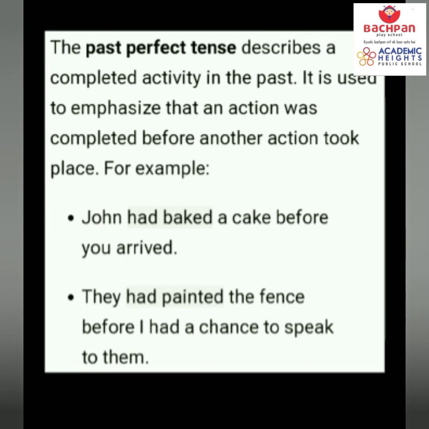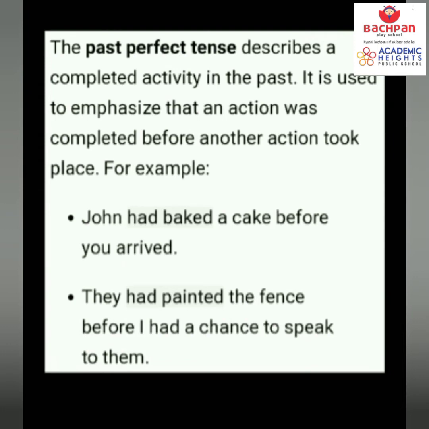See these examples. John had baked a cake before you arrived. John had baked a cake. But you see, in this sentence, two actions are described. Baked and arrived. John had baked a cake before you arrived. Means John had already baked the cake before you arrived. So these are the two completed actions in the past.